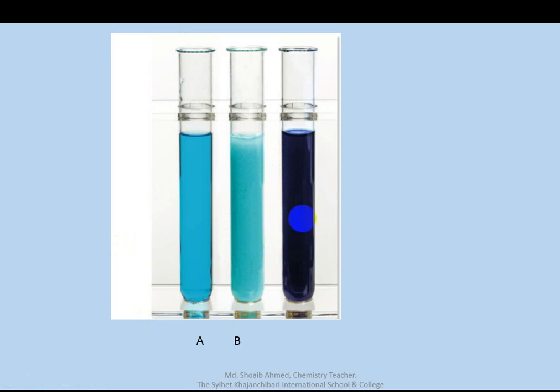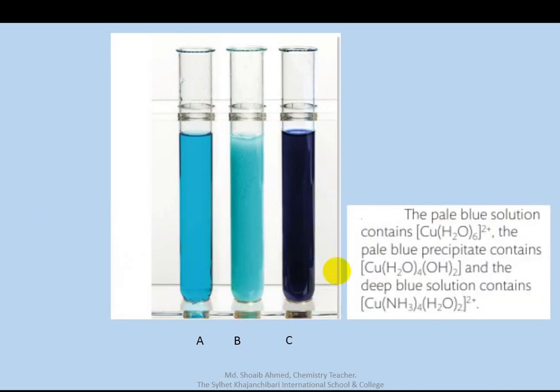When excess ammonia is added, a replacement reaction occurs. A ligand exchange reaction occurs. Two water molecules and two hydroxide ions are replaced by ammonia and form a deep blue solution.